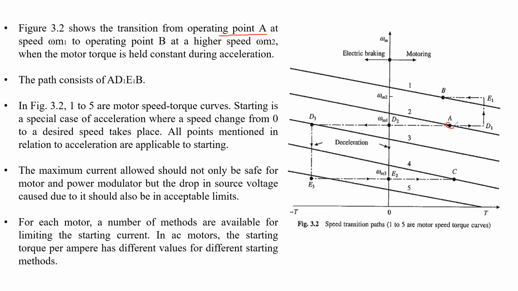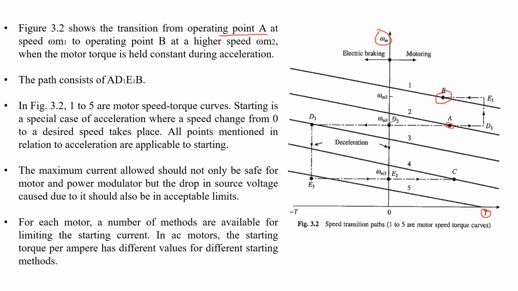On the y-axis we have taken the motor speed in radians per second, and on the x-axis we have taken the torque. To operate at point B means we are going to increase the motor speed.